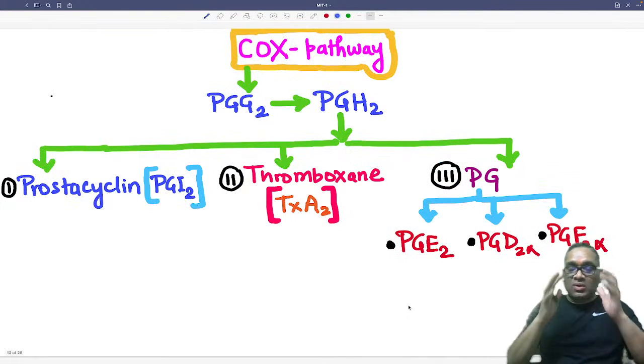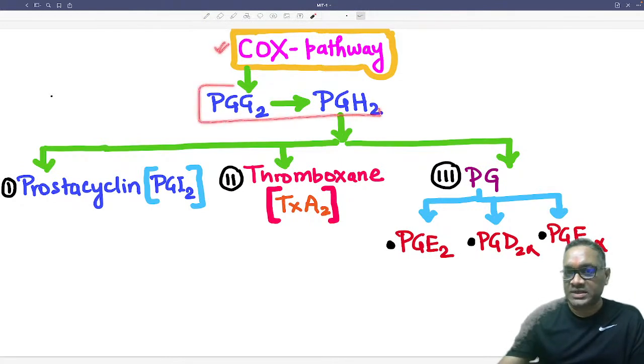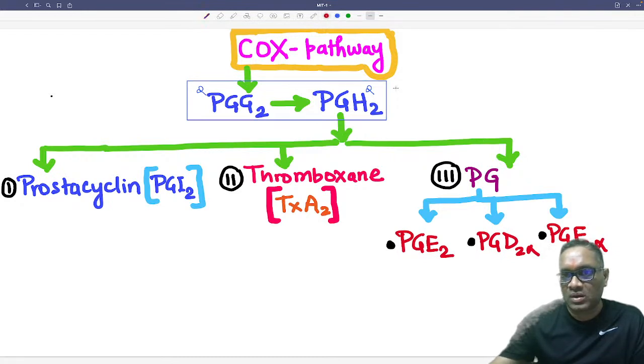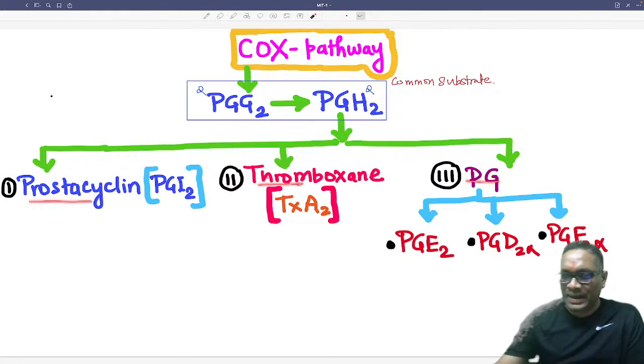And if you look at the cyclooxygenase pathway, this is again a very important question in the exam. One must remember that in the cyclooxygenase pathway, we have two common substrates. Please remember, this was a question in the PGI exam also. They are prostaglandin G2 and prostaglandin H2. We always say these are the common substrates, because from them there will be production of prostacyclin, thromboxane A2 and prostaglandins, right?